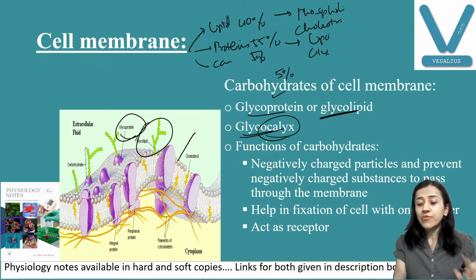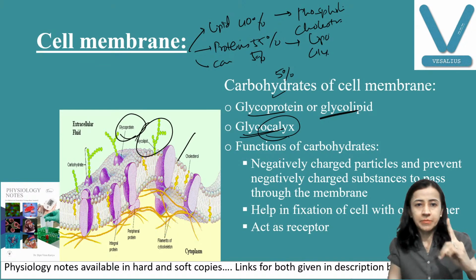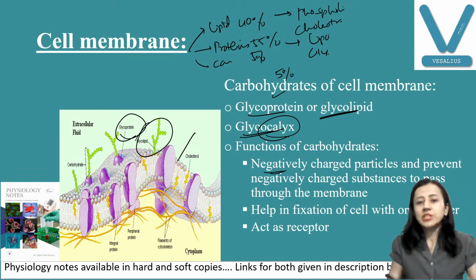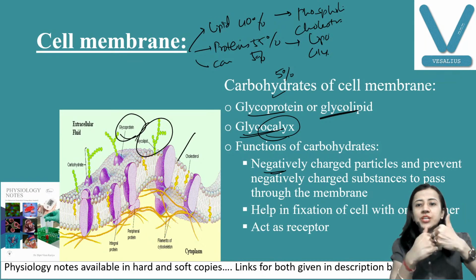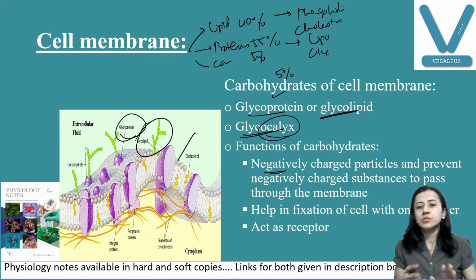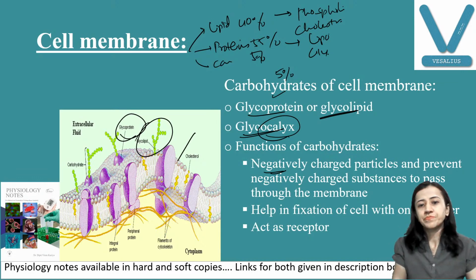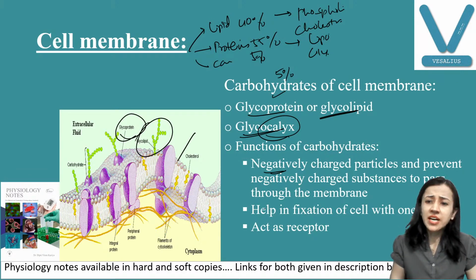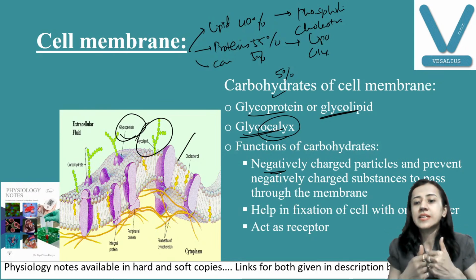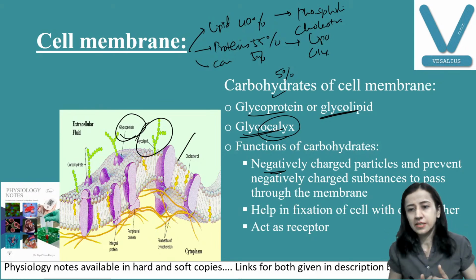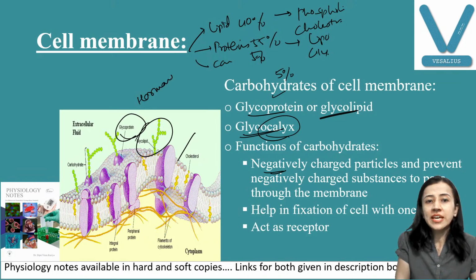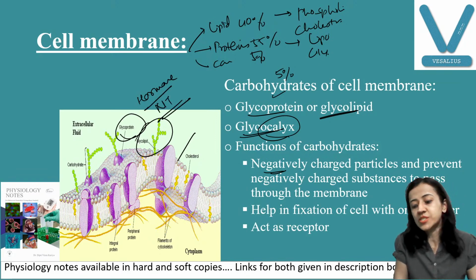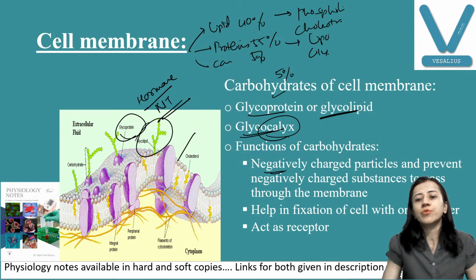Now, what are the functions? Three functions, try to remember. Number 1, because they are negatively charged, they repel other negatively charged substances. So a negatively charged carbohydrate will repel the other, not allow them to enter. Second, if the other substance is positively charged, it will help in the fixation of cells with one another. And third, very important function, they act as receptors, for the action of hormones, neurotransmitters and other substances. So this is about carbohydrate.